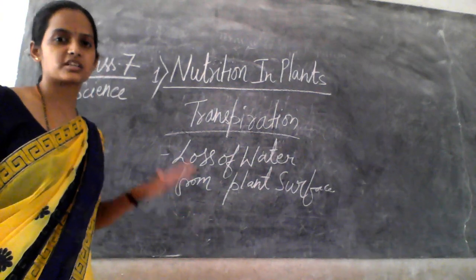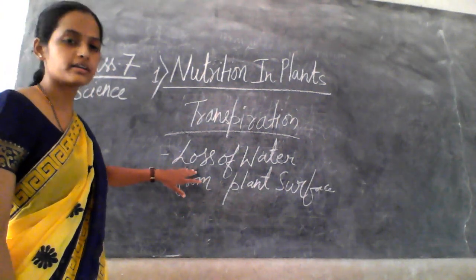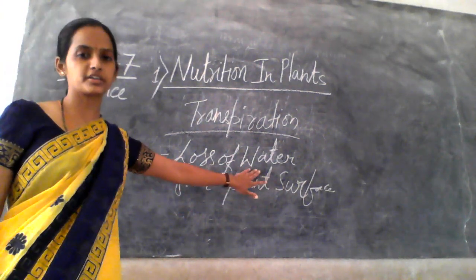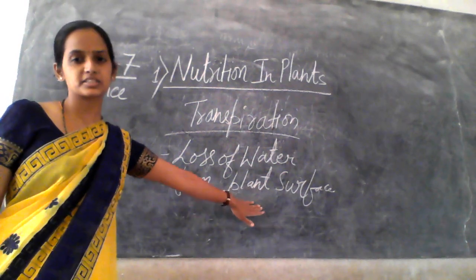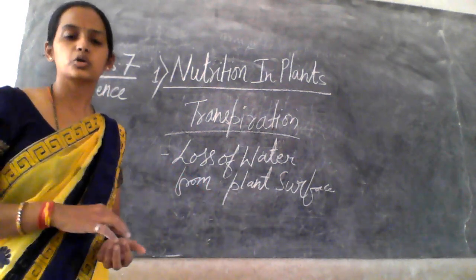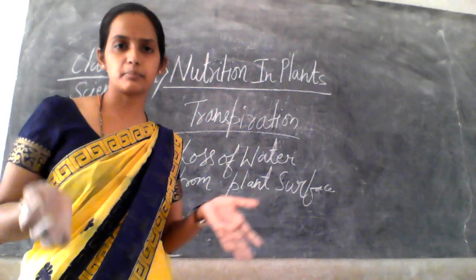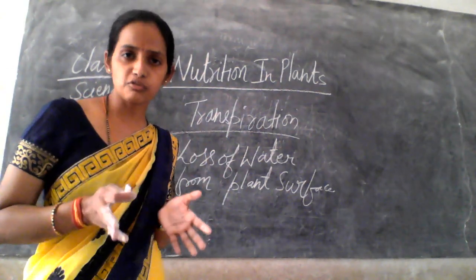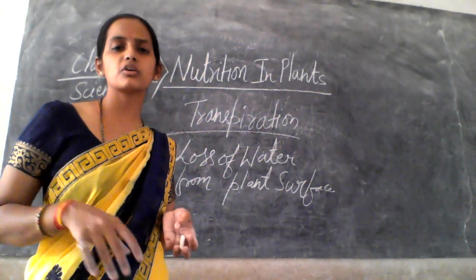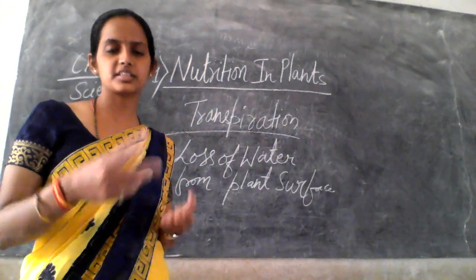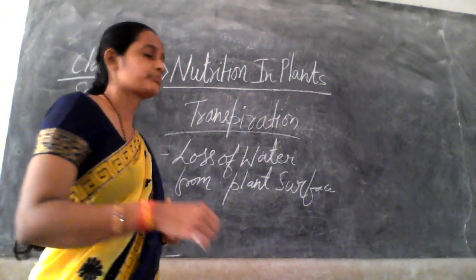So transpiration is the process where there is a loss of water from the plant surface. So what happens in the desert plant where there is a lack of water?